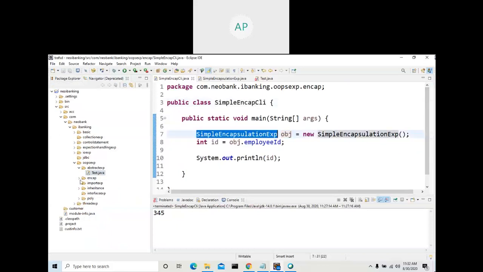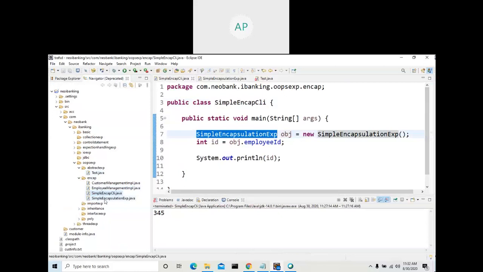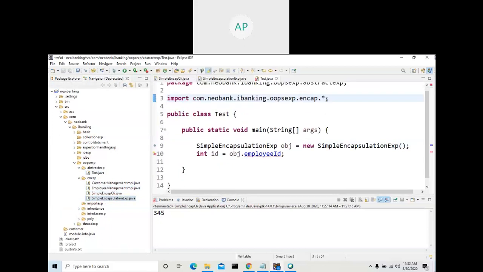Okay, that is different. You learned what import is. If you are going to access any class that is declared in some other package, then you need import. If you want to access a class in the same package, no import. See here, no import, because this class and this class are in the same package. Here, this and this are in the same package. Okay, now you understand what import is.